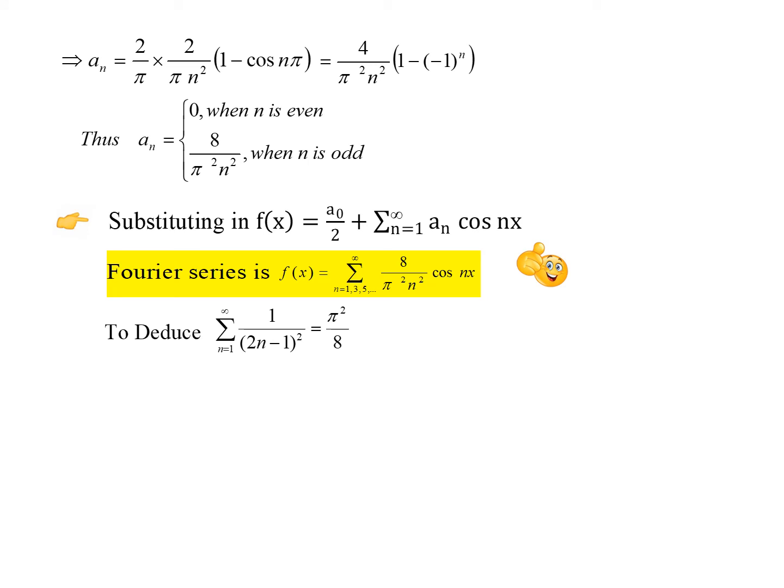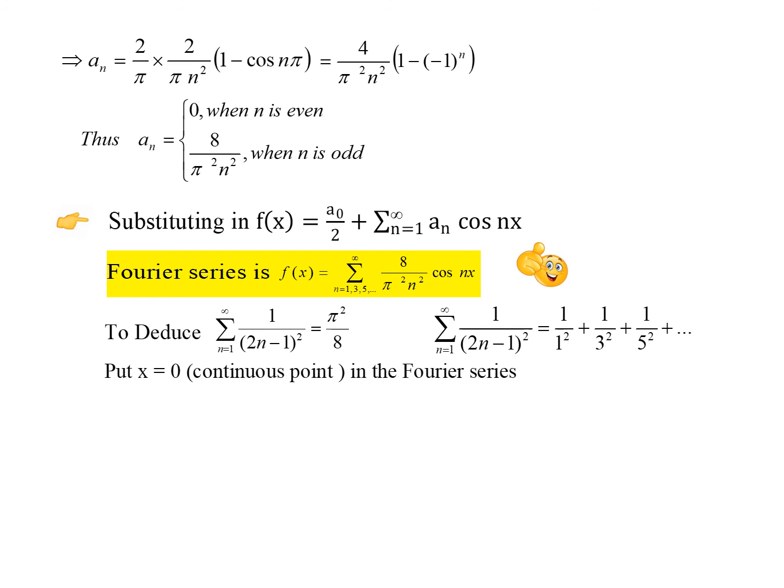And here again we have a deduction. So let us see how to deduce this. The given summation 1 by (2n minus 1) square is actually 1 by 1 square, because when you put n equal to 1 you get 1 by 1 square. Next, when you put n equal to 2 you will get 1 by 3 square plus etc. So let us see how to deduce this particular series.